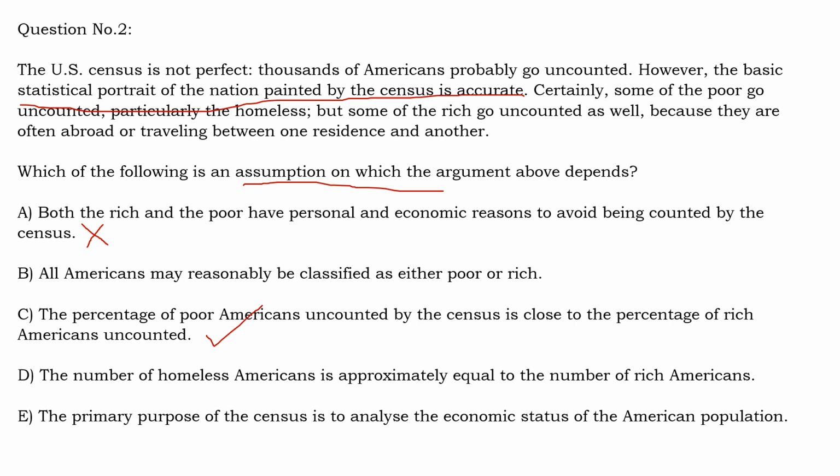Option B, all Americans may reasonably be classified as either poor or rich. This is again not stated or implied in the passage. There could be many people who are middle class Americans, but the passage is only talking about some poor people being excluded. So we are not bothered about whether all the people are classified as poor or rich.